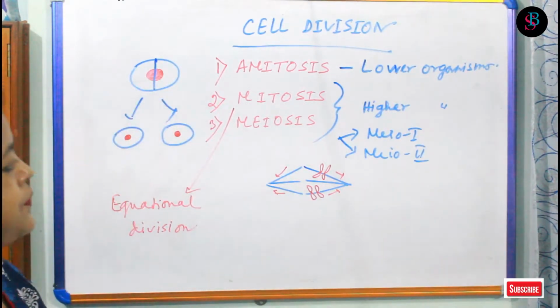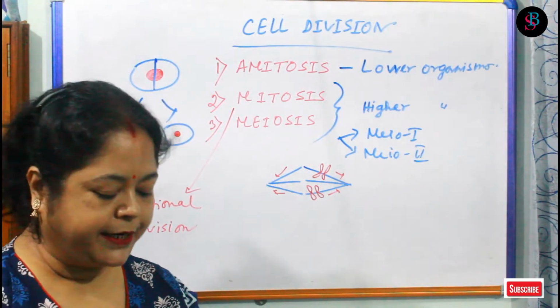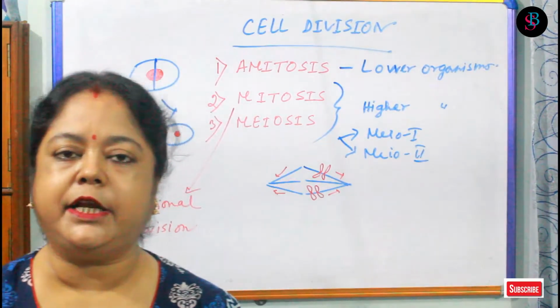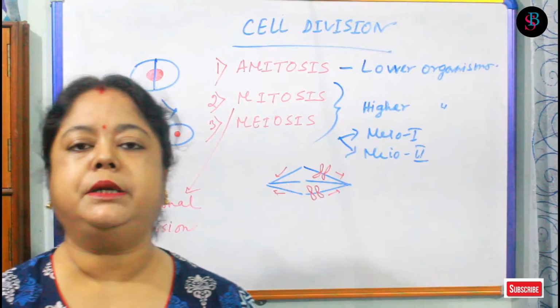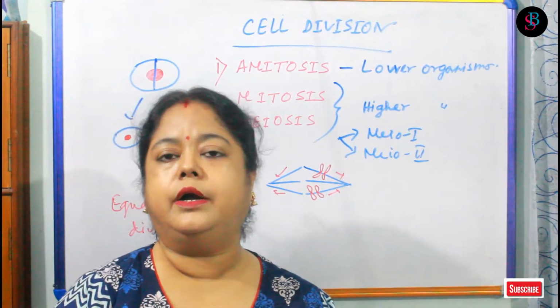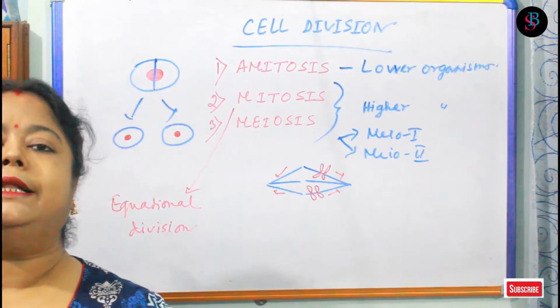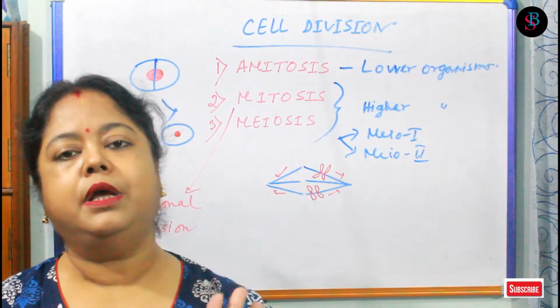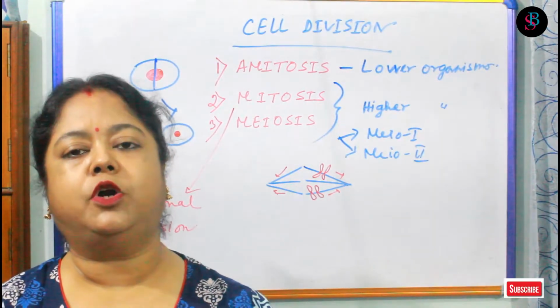Now, meiosis 1 is the reduction division. Why reduction division? Because if the diploid cell is divided by meiosis 1, then the diploid cell will form two haploid cells. So two haploid cells are formed, and then meiosis 2. By meiosis 2, those two haploid cells will form another 2, so 4 haploid cells.